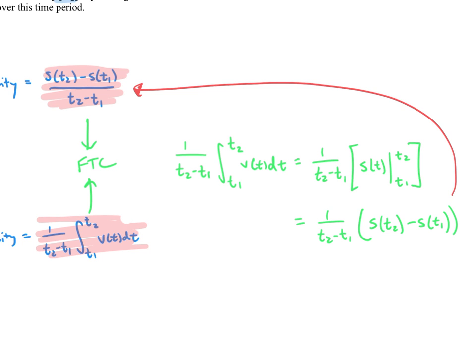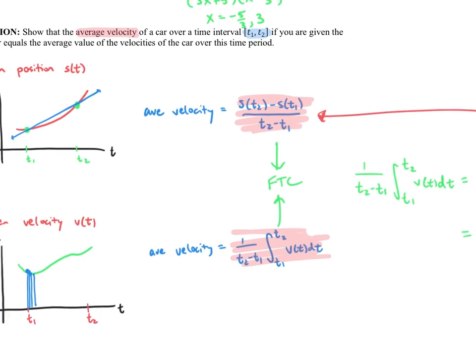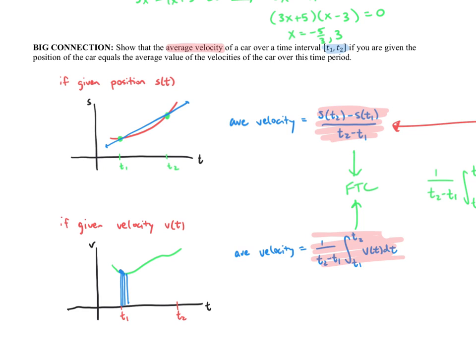And the idea here is that if you have, for example, scenario 1, the position, and you need to find average velocity, just find the slope between 2 points. If you have the velocity, scenario 2, and you can't find the position or it's too cumbersome to find the position, we'll then just calculate using the average value function using the integration that we just talked about in this particular section.